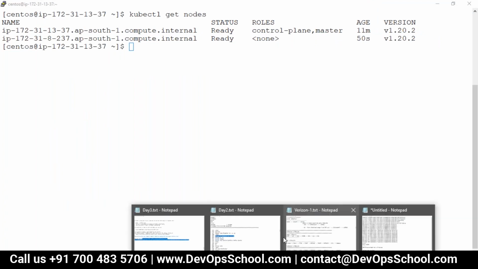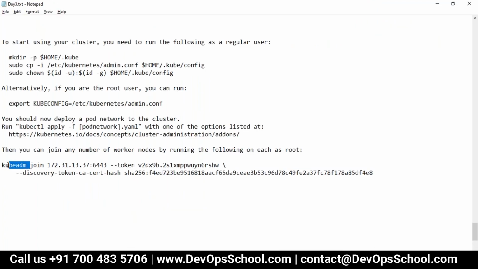By the way, if you want to understand this command, it's very simple. kubeadm join. What is this? This is the API server address, and they require some token, and for that this is a token. This is active by default for 24 hours. You can make it longer also. So there is no separate command in Kubernetes like join worker or join master. All are the same. This itself is join.